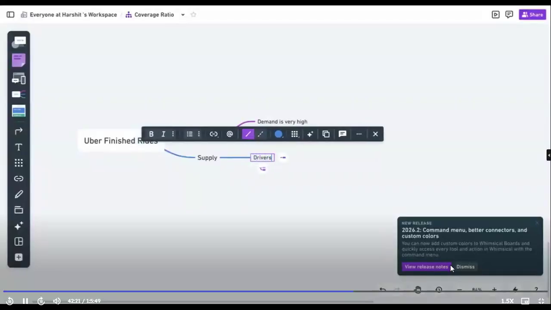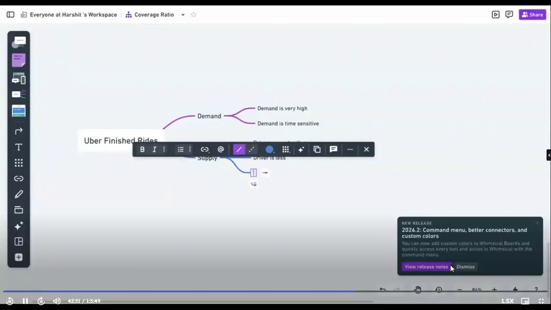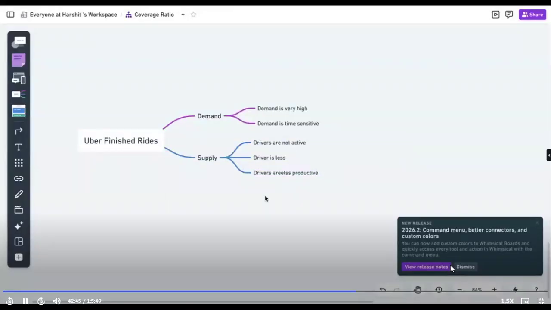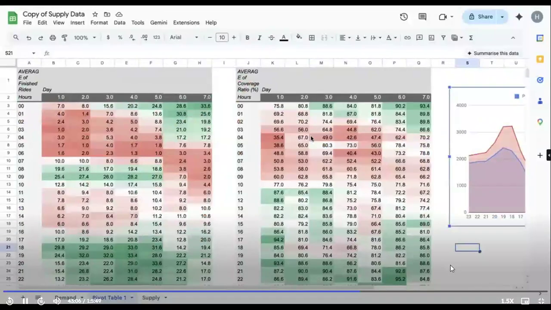What could the issues be? Drivers are not active. There are fewer drivers on the platform. Drivers are inactive. Drivers are less productive, taking a huge amount of time to do one particular trip. Any other thoughts? No? We are not considering any charges here, since there is no data for that. Else we could, of course. For now, since we are just looking at the timing, we are focusing on this.